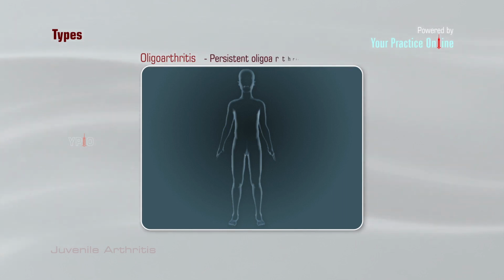Persistent oligoarthritis. Not more than 4 joints get affected at any time during the course of the disease. Extended oligoarthritis. More than 4 joints get affected after 6 months.